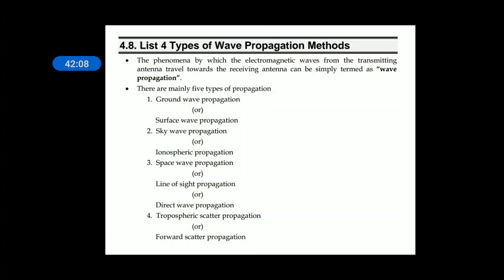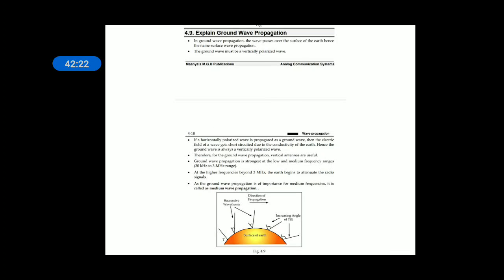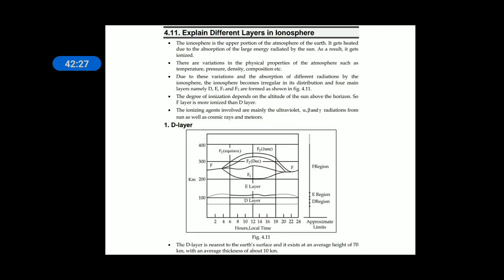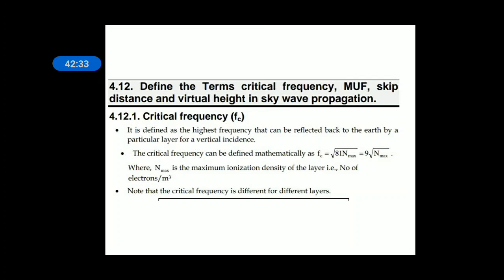Methods of propagation: ground wave, sky wave, space wave, duct propagation, tropospheric scatter propagation. These are the different methods. This is the sky wave, this is the ground wave, and this is your space wave. Ground wave, sky wave, layers in sky wave: D layer, E layer, F layer, F1, F2 layer.